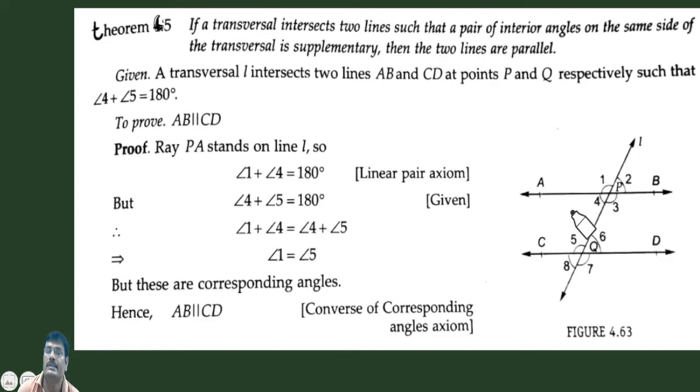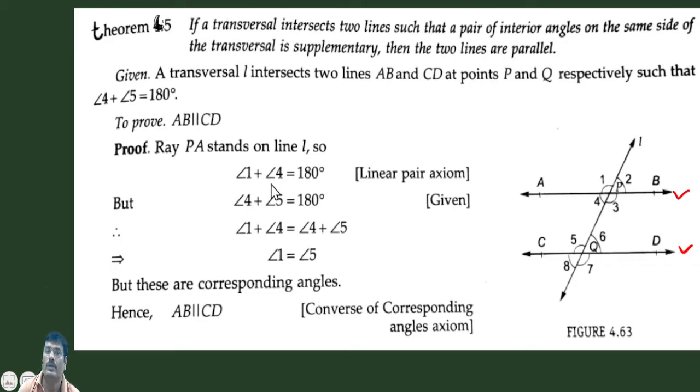Okay. Now the next theorem is 6.5. See what is this? If a transversal intersects two lines such that a pair of interior angles on the same side of the transversal is supplementary, it is the converse of 6.4. So then we have to prove that this line is parallel to this one. To prove that two lines are parallel, what condition are we using while solving the problem?